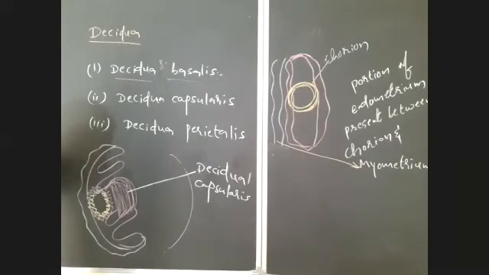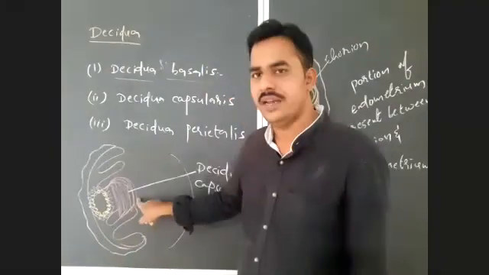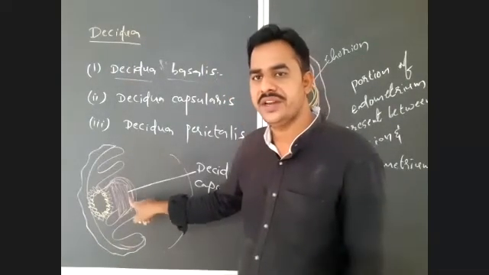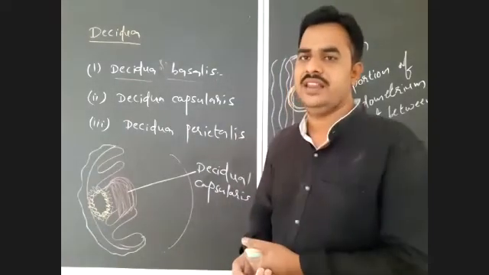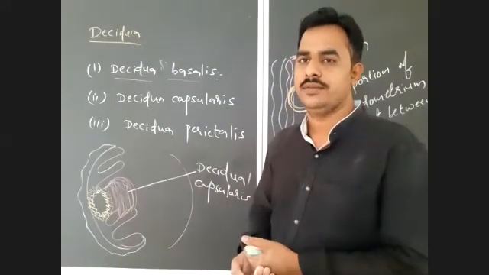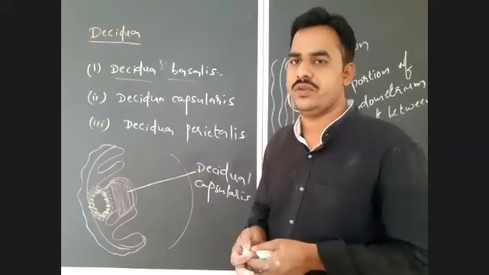Deciduea capsularis, write down what it is: the portion of endometrium which covers the blastocyst in the form of a capsule, a thin layer around this.